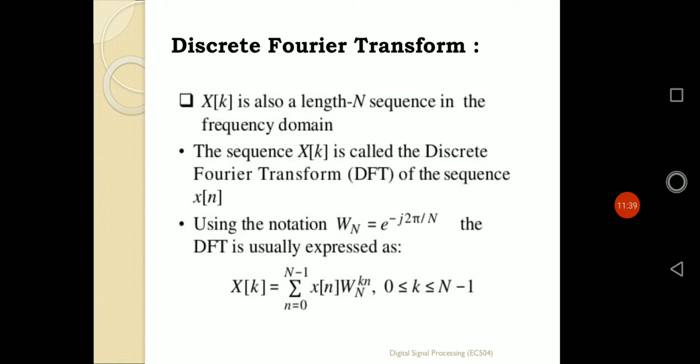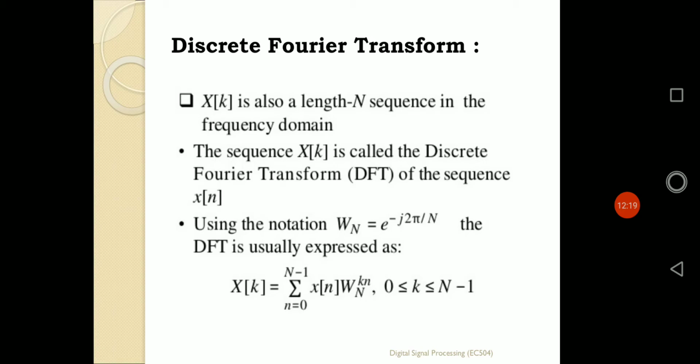So in that way we can say that X[k] is also a length N sequence in the frequency domain. Similar to x[n], X[k] is also defined by N number of points. Outside those points 0 to N minus 1, it doesn't have any existence. So it can also be defined as a length N sequence in the frequency domain, as simple as that. The sequence X[k] is called the discrete Fourier transformation of the sequence x[n], whose length is defined by capital N. So using the notation of ω, it will be defined by e to the power minus j2π, divided by the value of N.